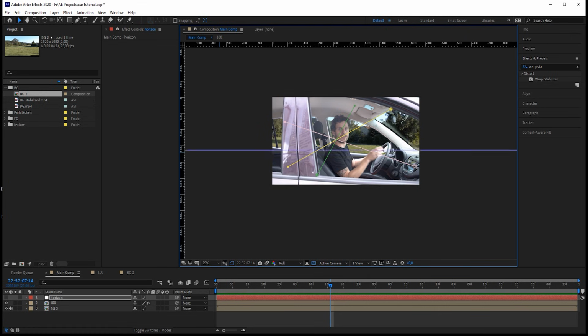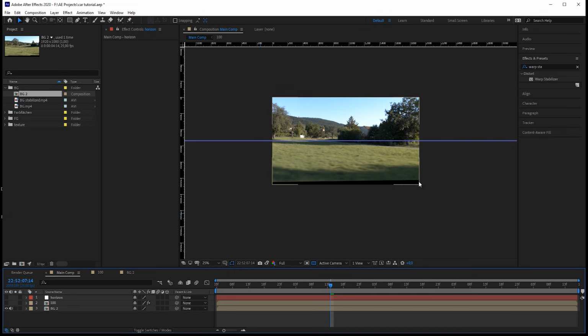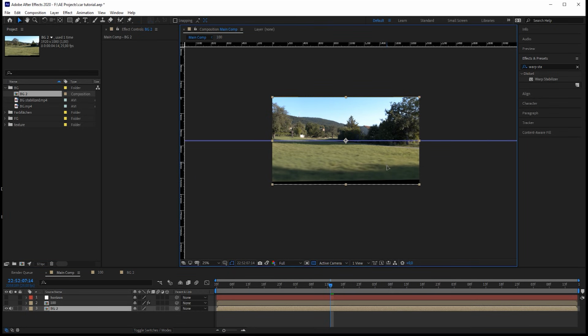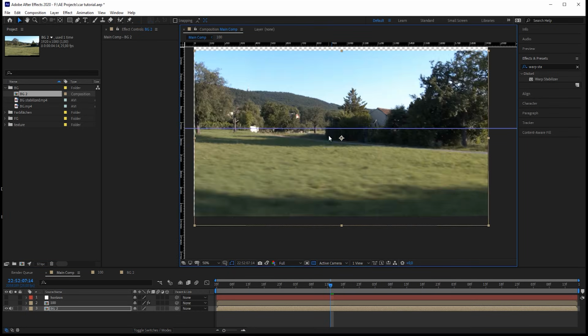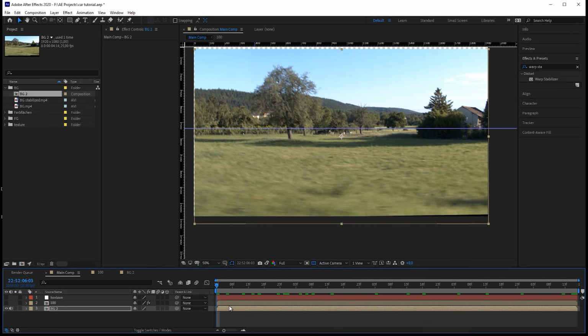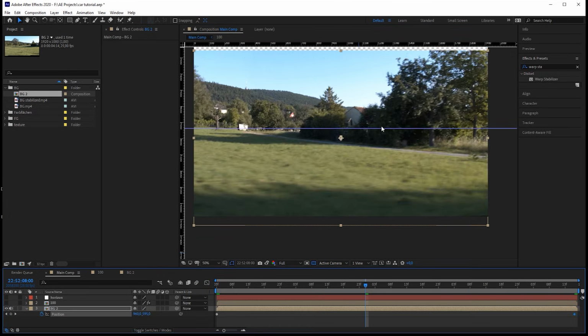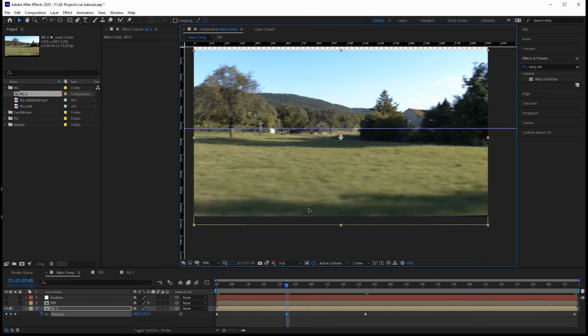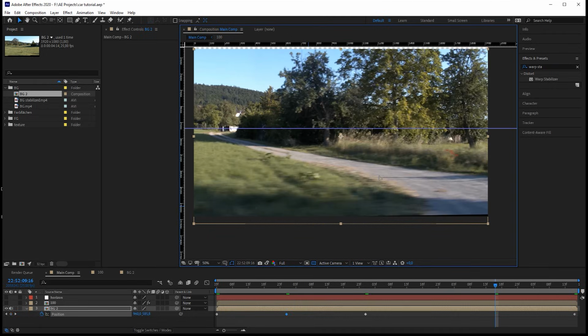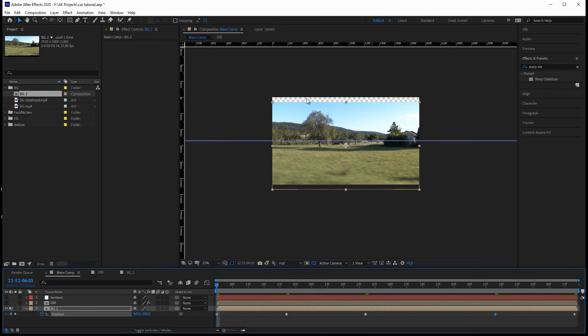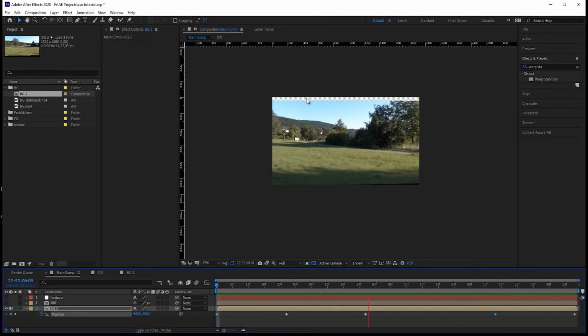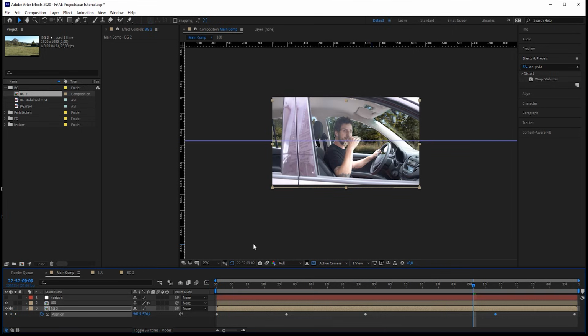Let's bring out a ruler again, and okay, almost right. Let's just bring this down a little bit, and I'm just doing this pretty rough. What you can also do is you can keyframe your background, and again I'm just doing this really rough so that our horizon stays about in the same position. Here we are. It doesn't really look nice because our background has way too much contrast.